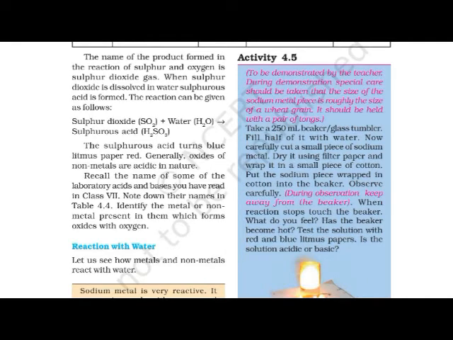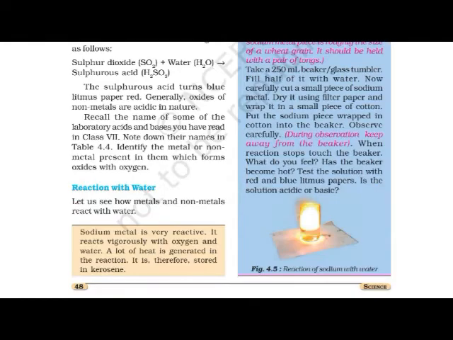One question we can prepare here is: why is sodium metal stored in kerosene? Give a scientific reason. Sodium metal is kept in kerosene. You can give the answer, which is given in the yellow colored box on your screen. These types of questions you can frame.